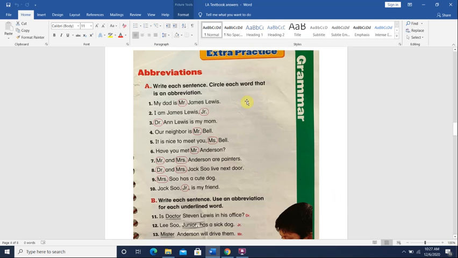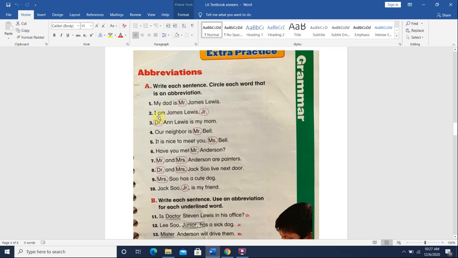Okay. My dad is Mr. James Lewis. It says write each sentence or read each sentence and circle each word that is an abbreviation. So he wants you to circle the abbreviation in each sentence. My dad is Mr. James Lewis. Mr. here is the abbreviation. Okay, and I showed you before how Mr. is written and how we shorten it into this abbreviation.